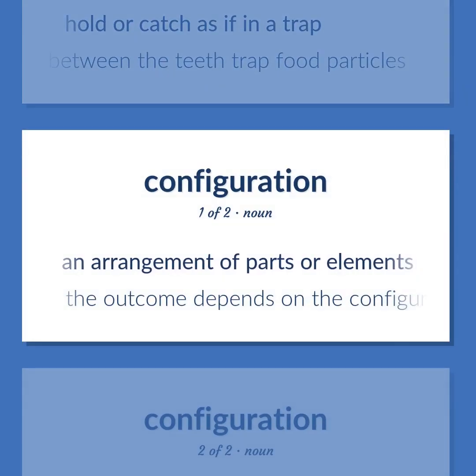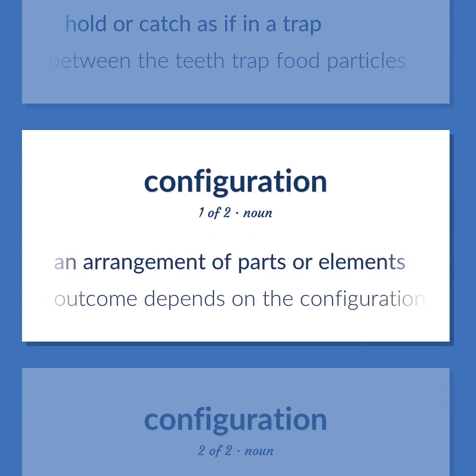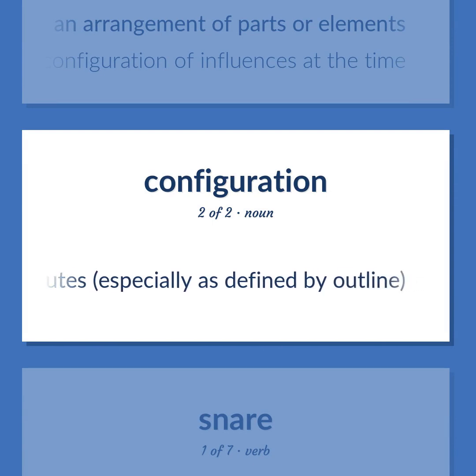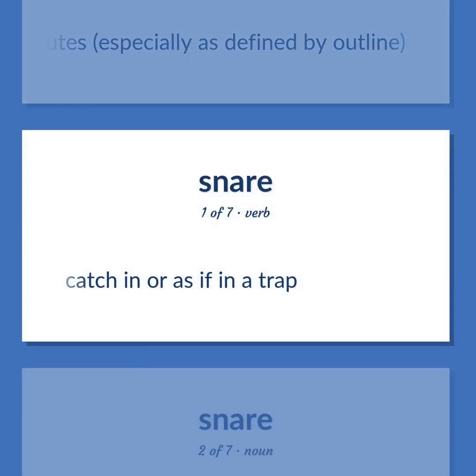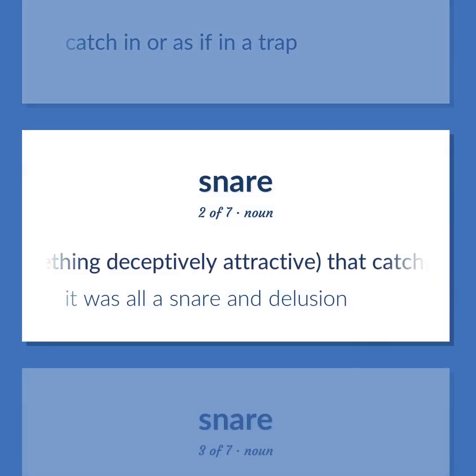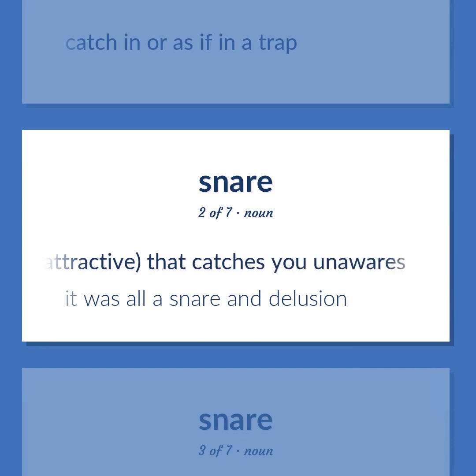Configuration: an arrangement of parts or elements. The outcome depends on the configuration of influences at the time. Any spatial attributes, especially as defined by outline. Snare: catch in or as if in a trap. Something, often something deceptively attractive, that catches you unawares. It was all a snare and delusion.